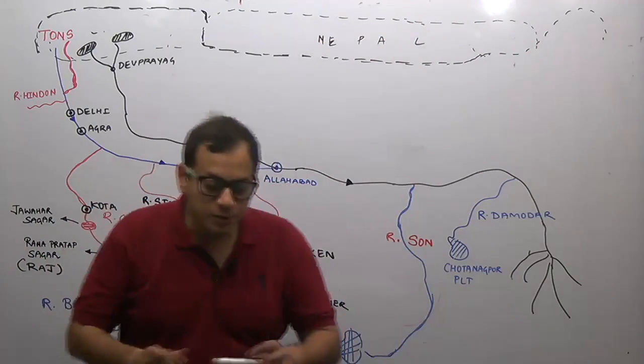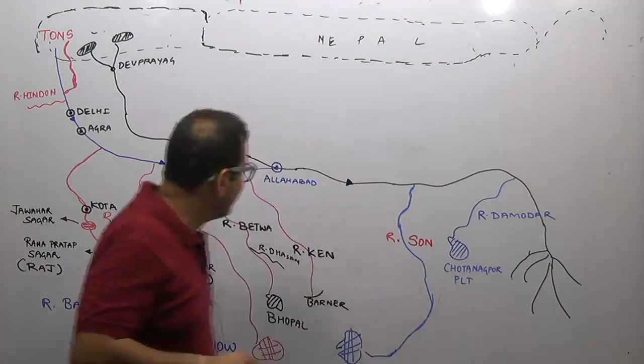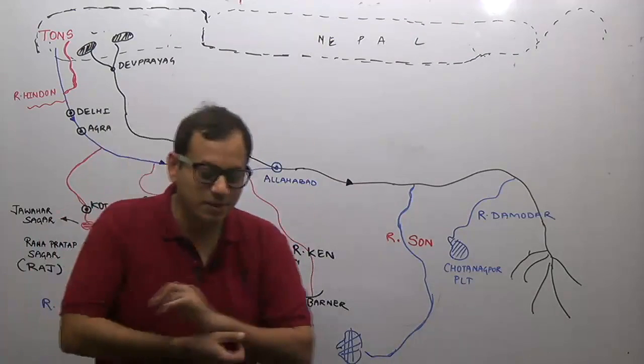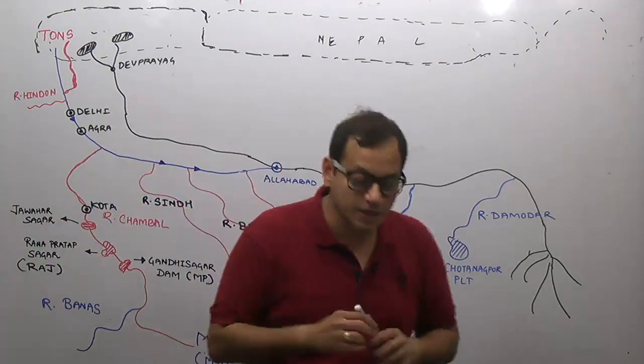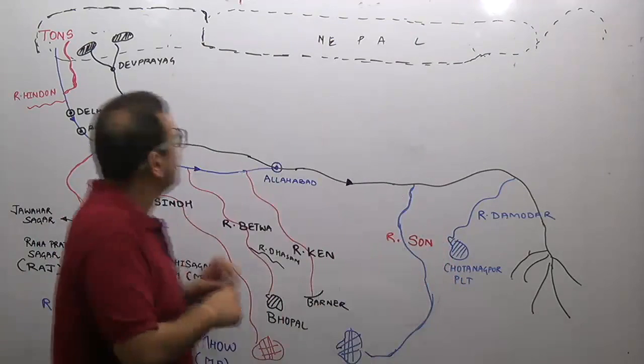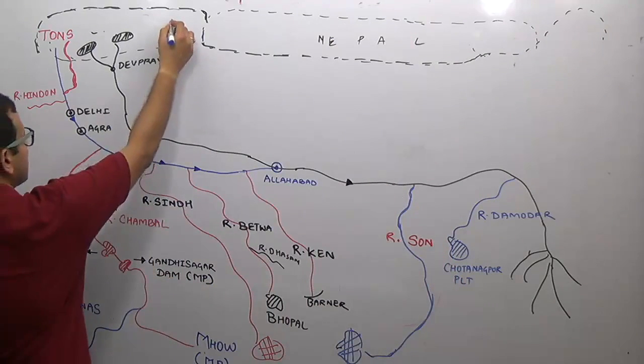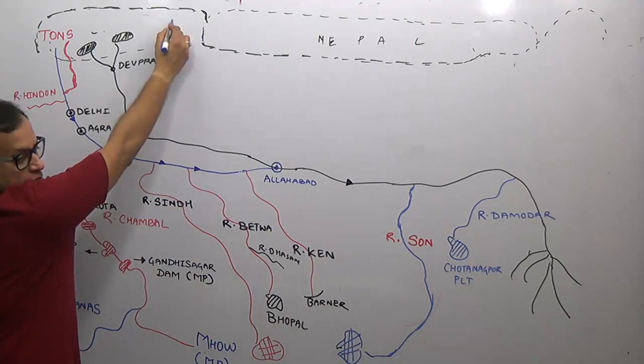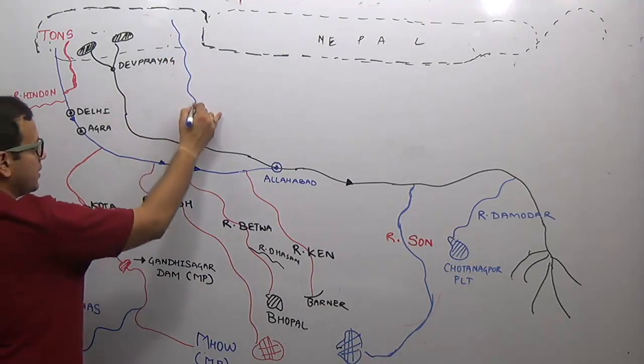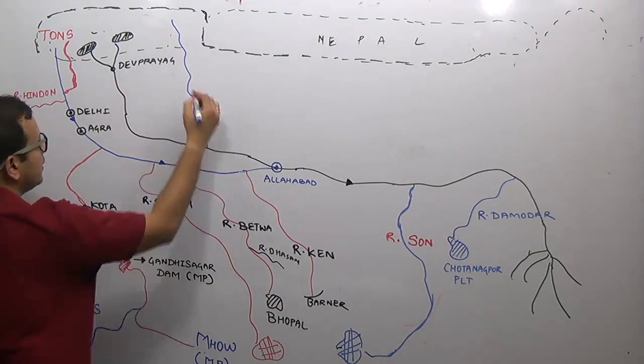Now the important tributaries which I am doing from the western part to the eastern part, the first most important tributary is river Ramganga. Ramganga originates from the Garhwal region and it joins river Ganga here.